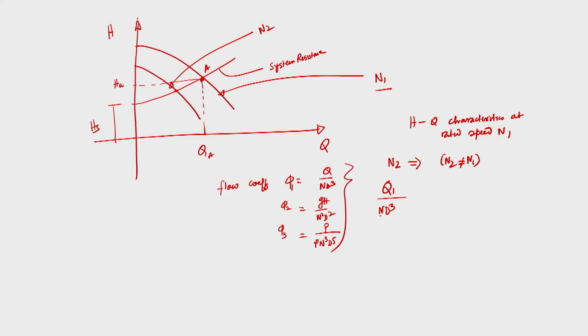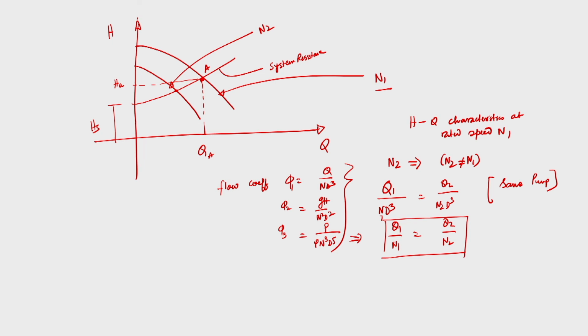So, Q1 divided by N1 D cube is equal to Q2 divided by N2 D cube, because the pump remains the same, so the diameter of the impeller will remain the same. From there we can say Q1 by N1 will be equal to Q2 by N2. We are obtaining this from the flow coefficient, because that will remain the same for homologous machines. The machine belongs to the homologous series. Here it is the same pump, D is not going to change, and the shape also remains the same.